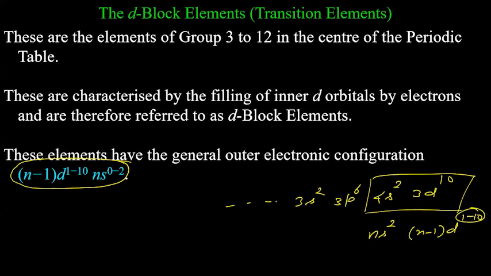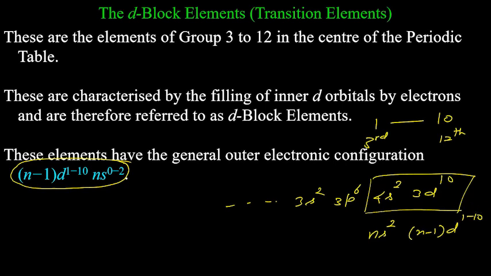D block elements generally will have 1 to 10 electrons, and that's why there are 10 groups there. So 1 will correspond to the third group, and 10 will correspond to the 12th group. It will start from the third to the 12th group in the periodic table. If there is only one electron in the d subshell, third group; two electrons, fourth group, and so on. So in d, 1 to 10 electrons will be there, and those will decide the elements.